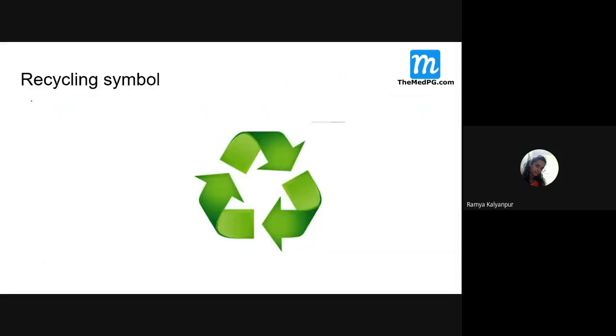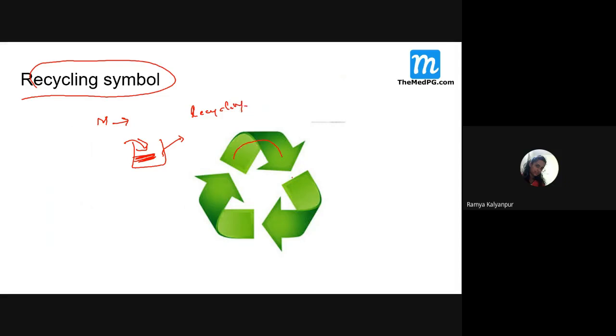And what is this recycling symbol? Now tell me, if there is mercury, how will we dispose of this? We take a proper fresh glass container. Don't mix anything to this, just put the mercury in this. Then you send it for recycling. You send it for what? Recycling. Look at the symbol over here.